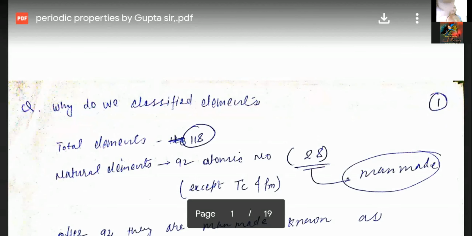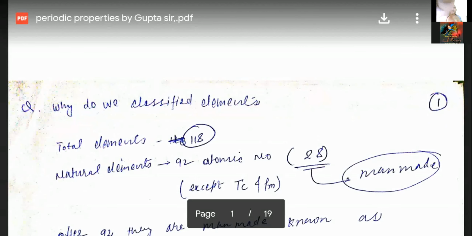So the 118 elements are classified into two categories, students. The first category is natural elements. The number of natural elements is 92, and after 92 there are 26 elements which are man-made. They are radioactive elements, known as transuranic elements. Transuranic elements are those coming after uranium. Now let us move on. As the statement here also says, after 92 the man-made elements are known as transuranic elements, after uranium.